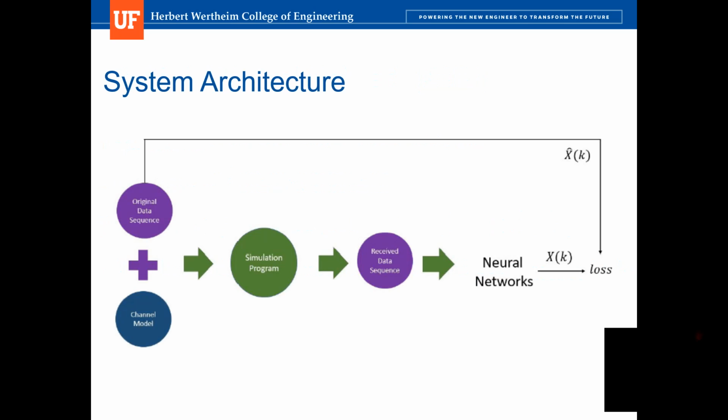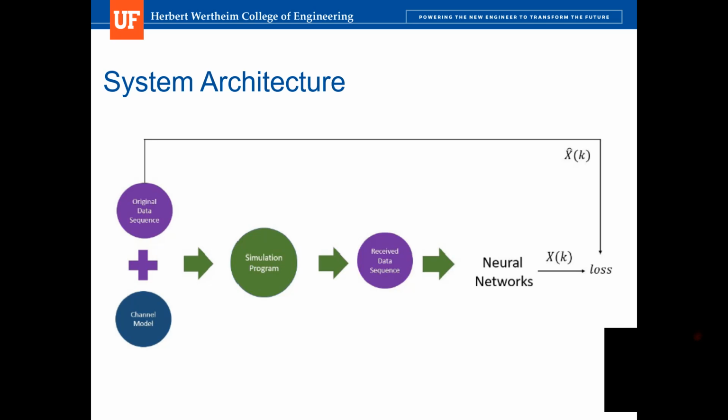Now I will introduce the system architecture of this project. Firstly, we combine the original data sequence to be transmitted with the channel model and put them into the simulation program. This simulation program generates the simulated received data sequence, and this sequence is put into the neural network as an input.